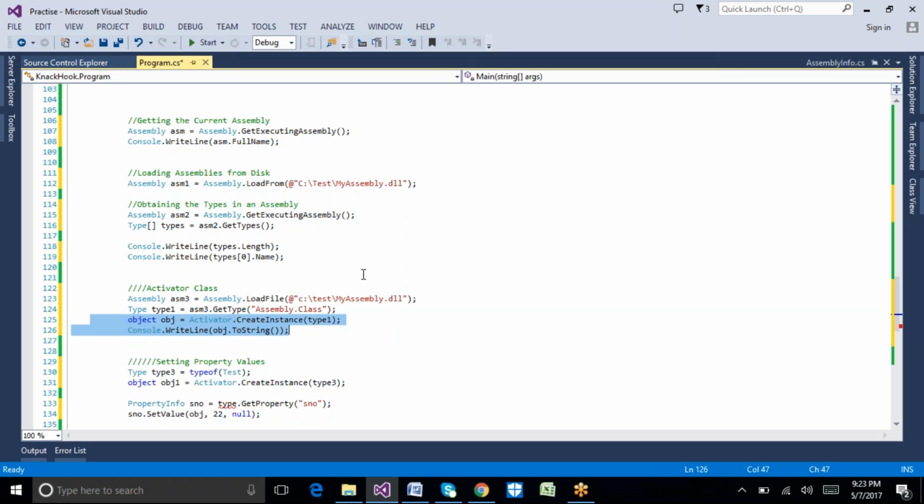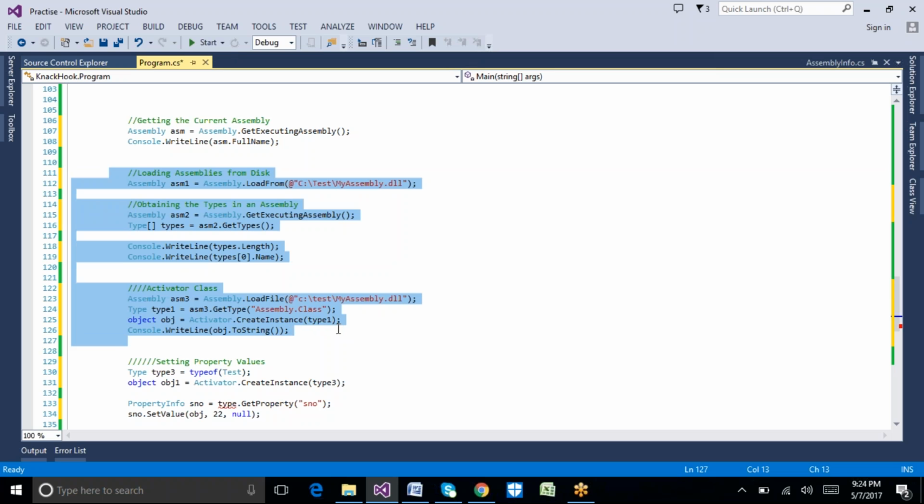So if I have an assembly and I want to work with that assembly, what methods are available, or what classes are available, or what properties are available, that information I want to get dynamically. This is the option we have in our C#, which is nothing but reflection. If I have a class, I can get the information. That is the basic functionality of reflection.